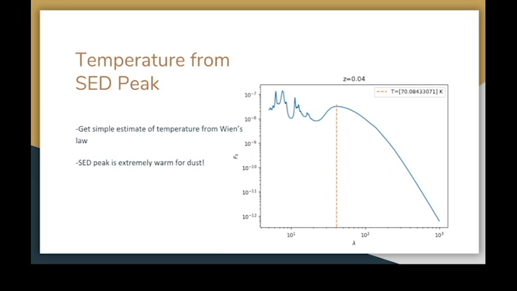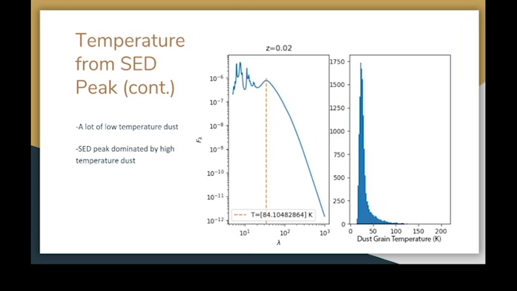So the first step to take is to look at the temperature from the SED peak. We get the simplest estimate of temperature from Wien's law, which describes the temperature of a black body according to where the peak in its emission is. However, this SED peak is extremely warm for dust. The dust temperature at this redshift is typically around 25 Kelvin.